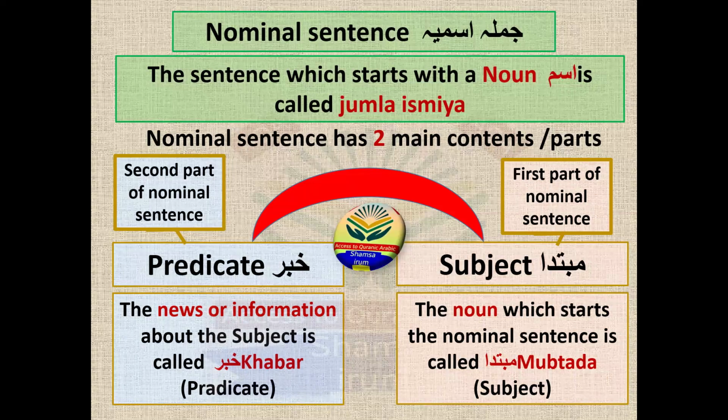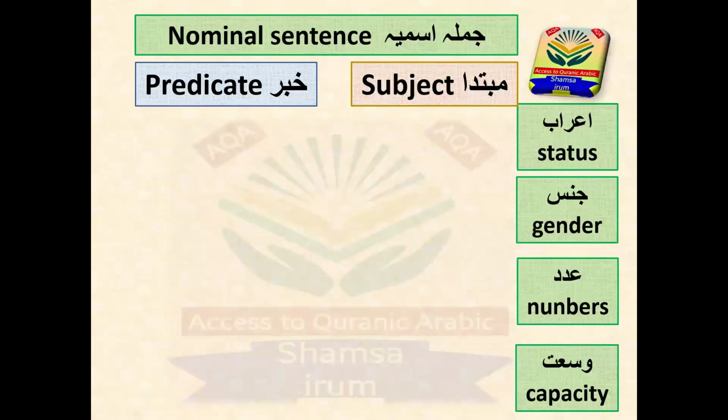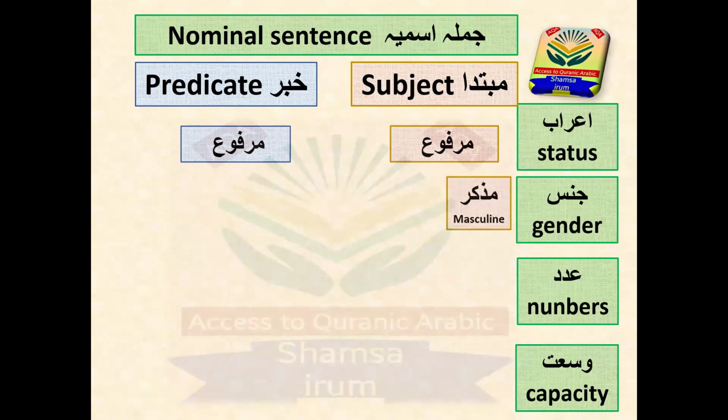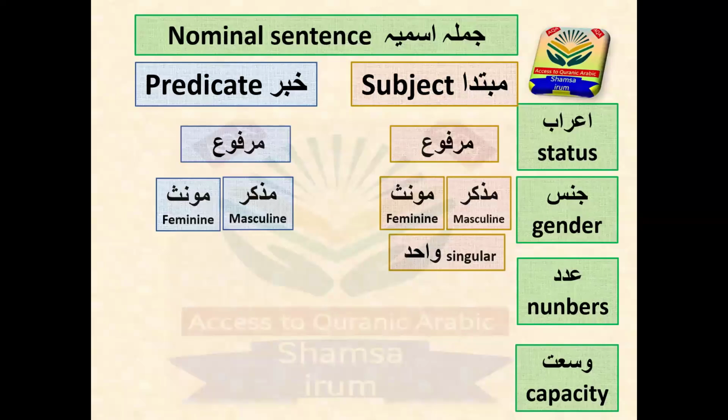The qualities of mubtada and khabar we will discuss now: i'rab, jins, adad, and wasl. The i'rab of the mubtada and khabar, they both are marfu. Jins, they both have the same gender. Whatever gender the mubtada has, the khabar will follow it. If the mubtada is muzakkar, then the khabar will also be muzakkar. If the mubtada is mu'annas, then the khabar will also be mu'annas. And for numbers, if the mubtada is singular, then the khabar will also be singular, because the khabar follows the mubtada in gender and in adad, in numbers.